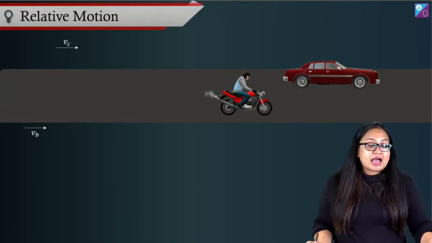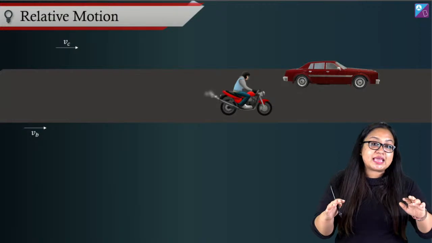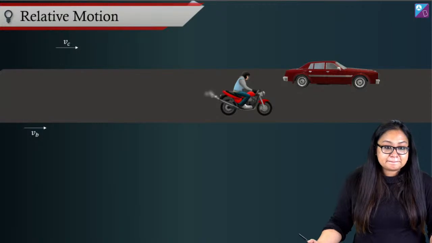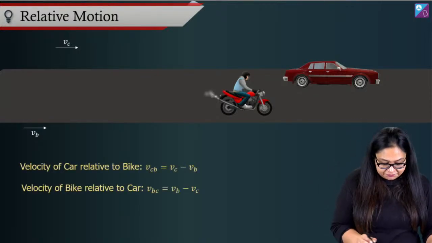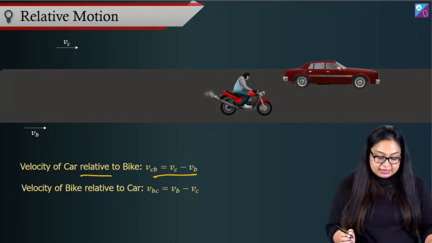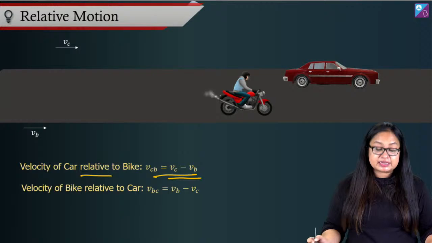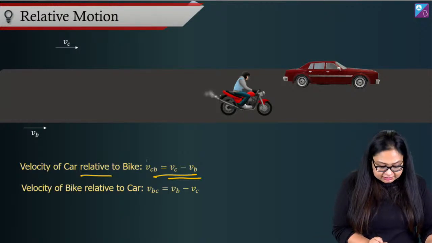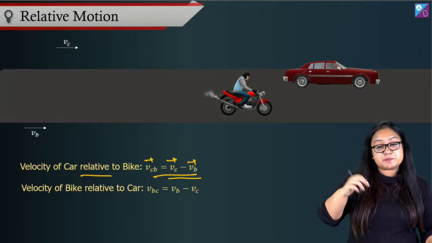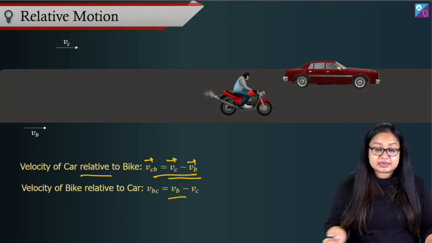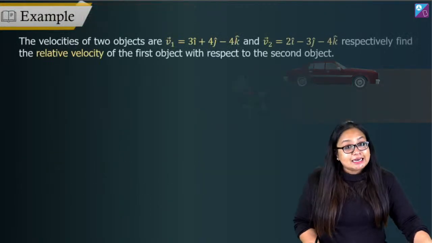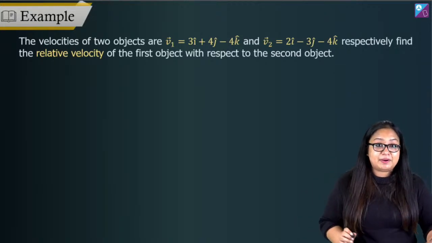Now, if I have two moving objects and I want to calculate relative velocity of one object with respect to the other object, say velocity of car relative to bike, I will say that velocity of car relative to bike is v car minus v bike. Vector subtraction. If I want to do the reverse, velocity of bike with respect to car is v bike minus velocity of car. Let's solve a question now. Let's apply this concept.